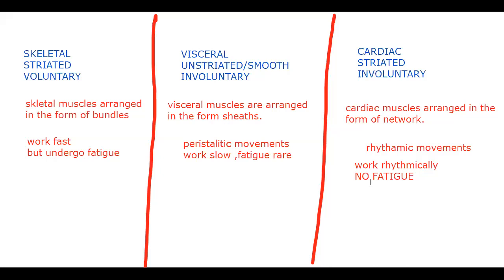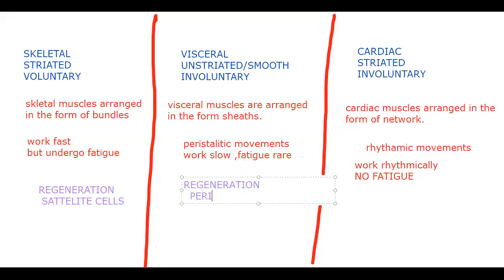Okay. About the regeneration power. In the case of skeletal muscles, regeneration is possible a little bit actually. Regeneration is possible by a special kind of cells. What do you say? Satellite cells. Satellite cells are making regeneration. Next, in the case of visceral muscle, regeneration is by pericytes, a special kind of cell. Here also there is very limited regeneration, and no regeneration at all in the case of cardiac muscle.